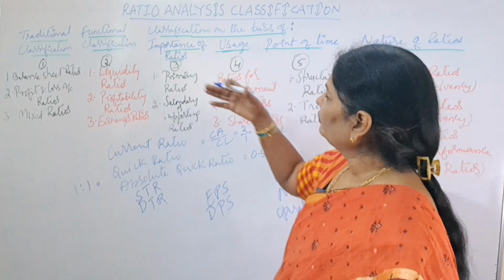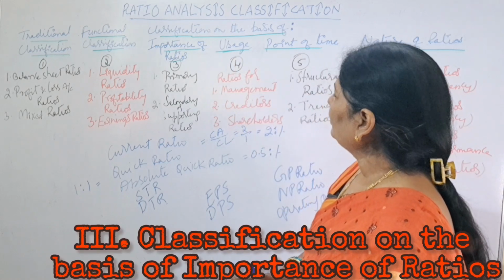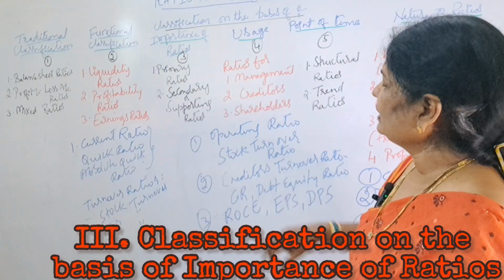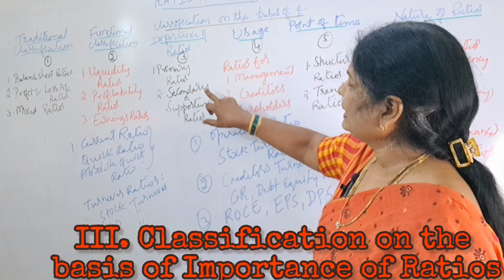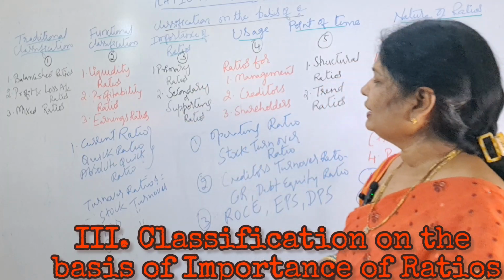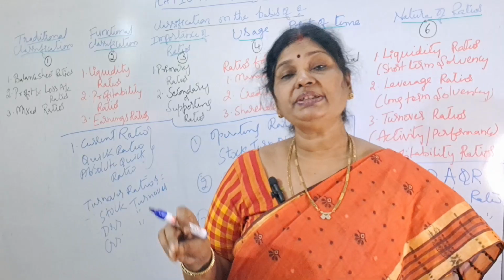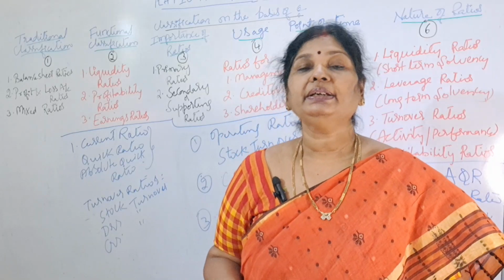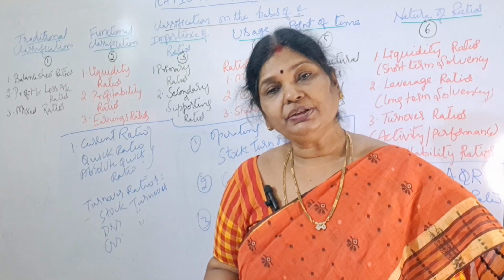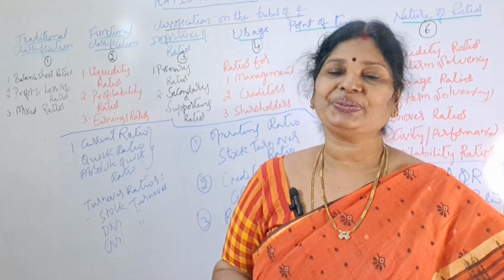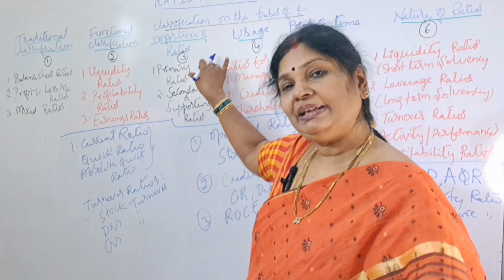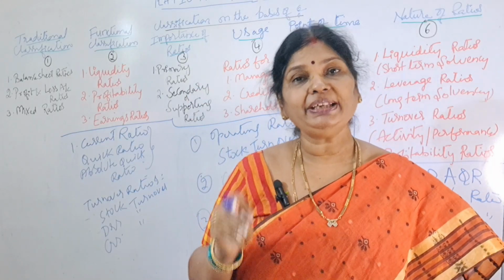Next, we'll go to classification on the basis of importance of ratios. So, what's the first one? Primary ratio. Second one, secondary ratio or supporting ratio. So, what are primary ratios? Those which are very important to make analysis and interpretation are called what? Primary ratios. So, for example, return on capital employed is our primary ratio.